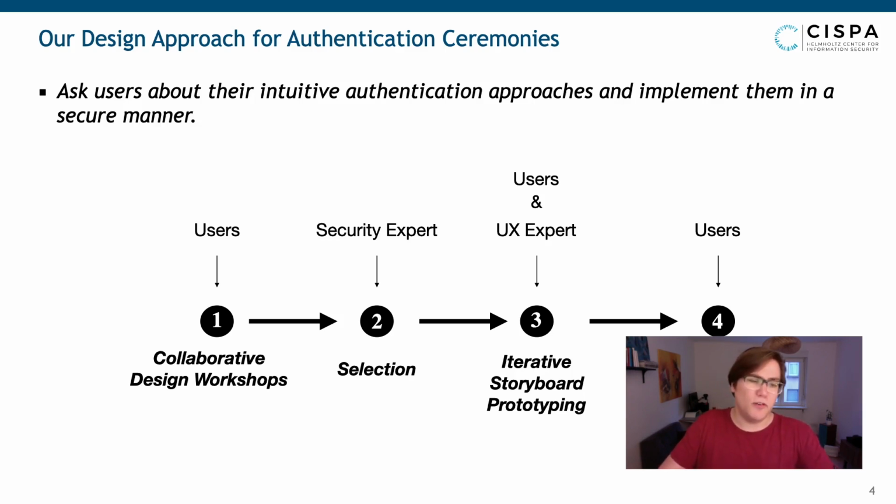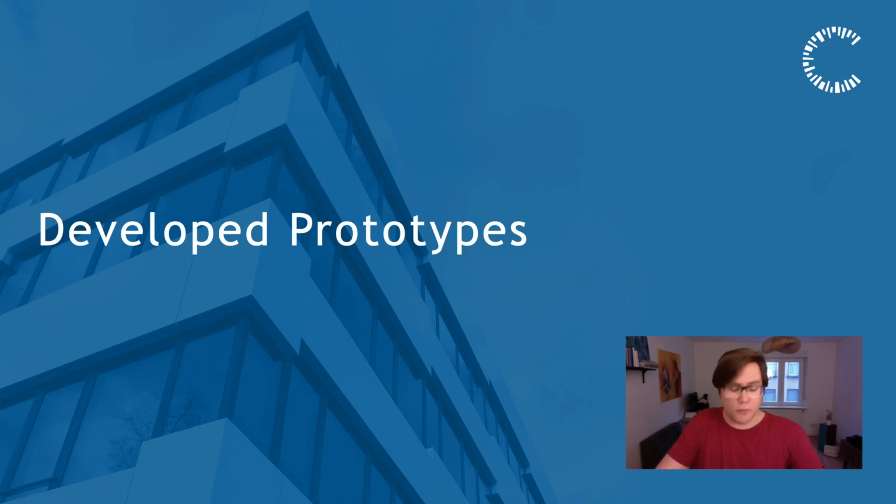Our design process included collaborative design workshops to get an idea how users imagine authentication should work, then a security expert who selected viable conceptual designs, and then we used iterative storyboard prototyping together with users and a UX expert to develop these prototypes further. In the end, we used a mixed methods online evaluation to compare our prototypes with Signal's authentication ceremony. This process resulted in three prototypes.